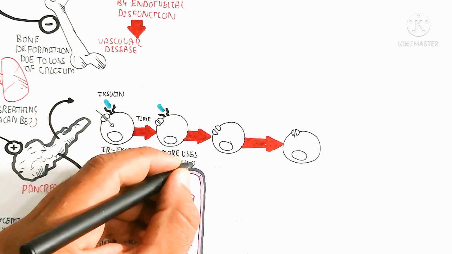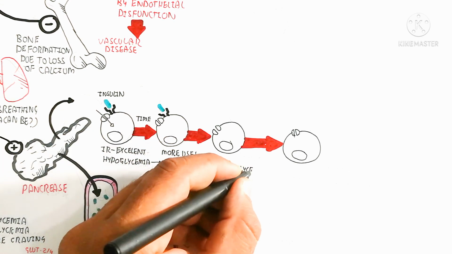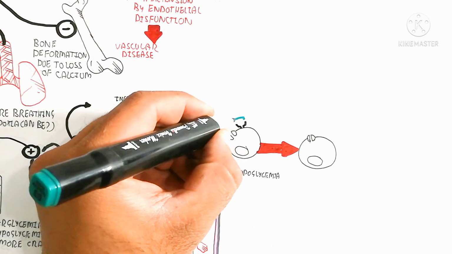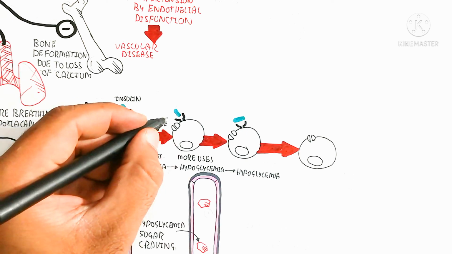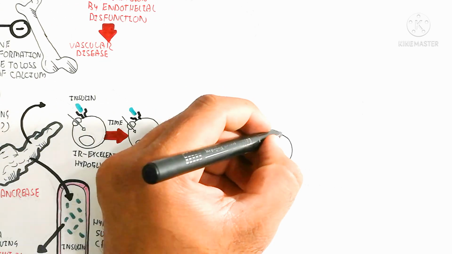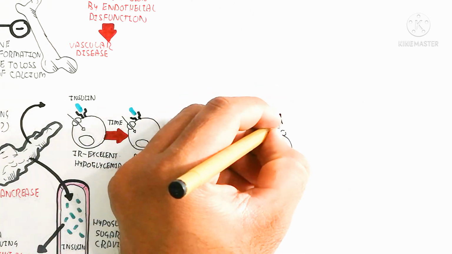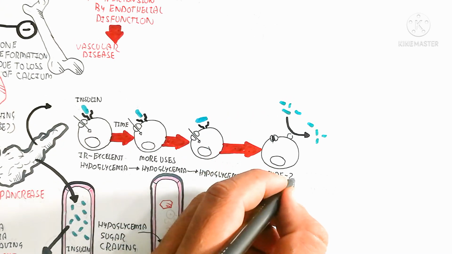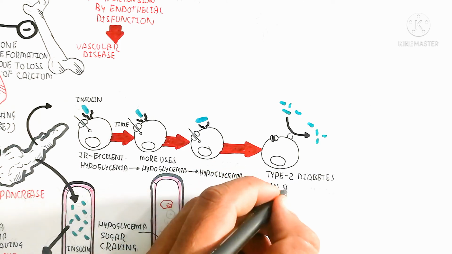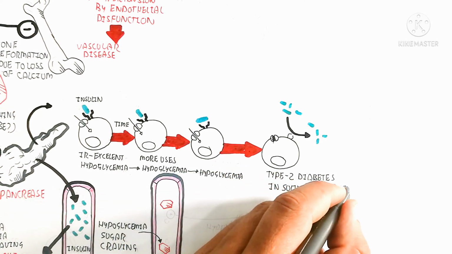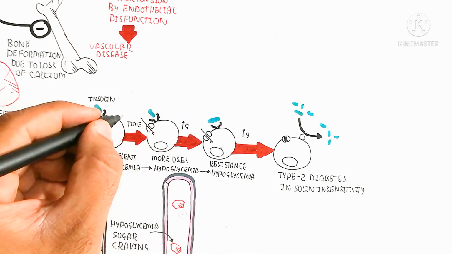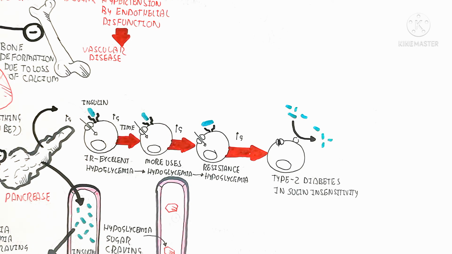So this chain reaction, hyperglycemia leading to hypoglycemia, keeps repeating. The more working of the insulin receptor will lead to disruption and damage of the insulin receptor, which will lead to insulin resistance. Insulin resistance will cause type 2 diabetes, with insulin insensitivity, and the insulin will not bind, so the glucose will not move from the blood into the muscle or into the liver. It means the hyperglycemia will be sustained in the blood circulatory system, so the excretion will be more.